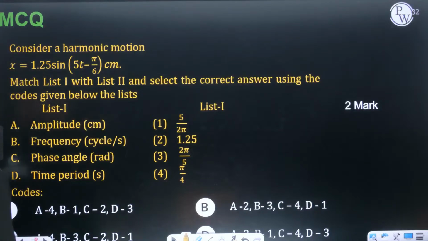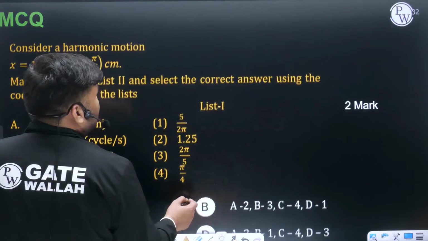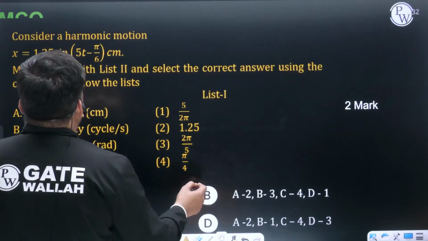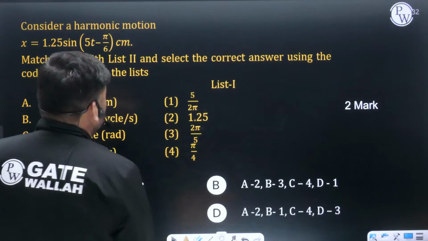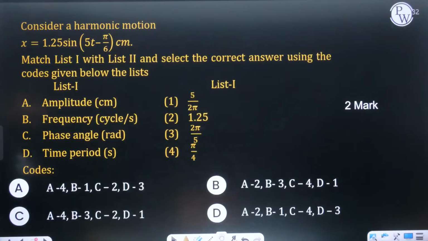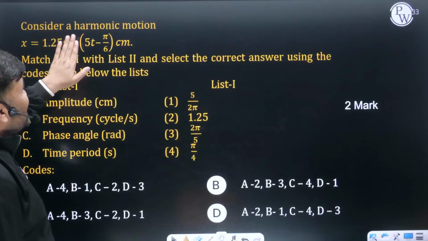Another question. Have a look at this question. It is an MCQ. Consider a harmonic motion, x is equal to something sine something.